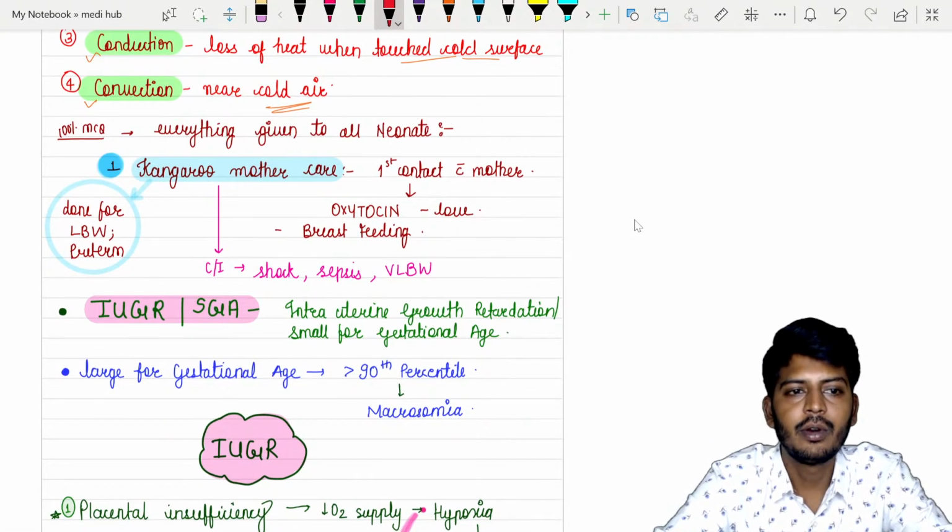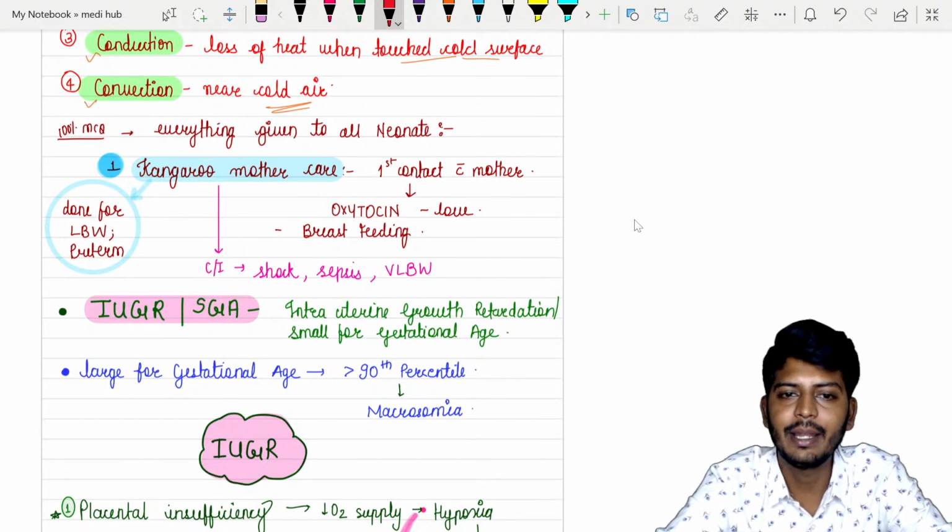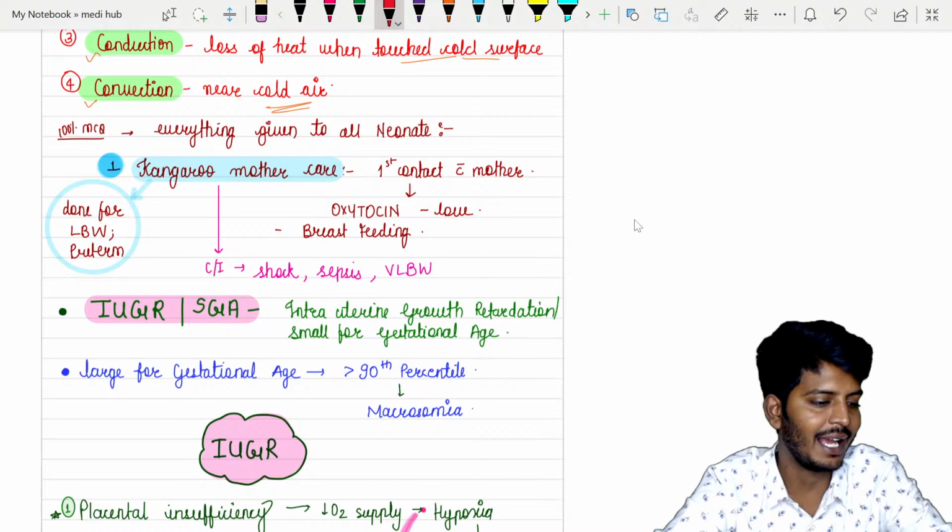Please listen to me. So very important. Everything given to the neonate is also very important. Like for example, your vitamin K is given, and also BCG vaccine is given.